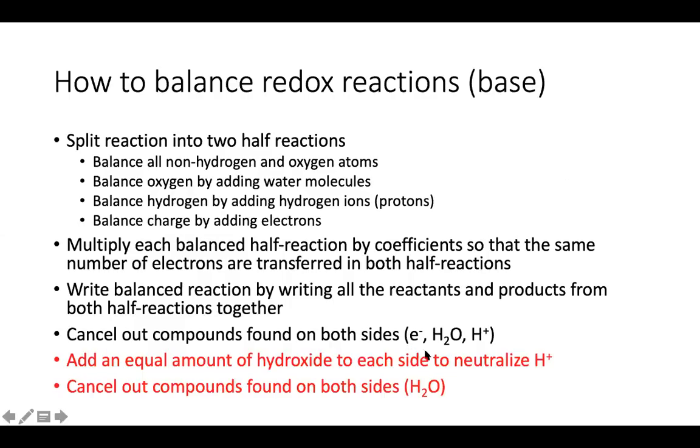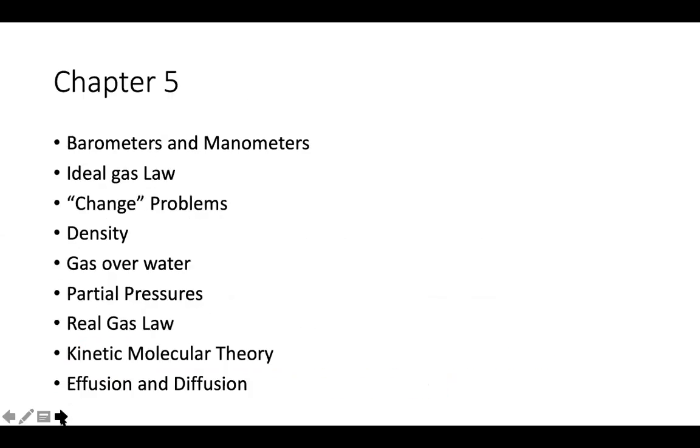If they ask you to balance it in base, you have to complete these last 2 steps. So if you balance it in acid, you'll notice H+ is in your final equation. You can't have that if it's balanced in base. And so what you do is you add equal amounts of hydroxide to both sides of the equation, an equal amount of hydroxide as you have H+. What happens is the H+ reacts with the hydroxide to form water, and then from there you pretty much just cancel out components that are on both sides, which will be that water you just created, and then you'll have your full balanced redox reaction in base.